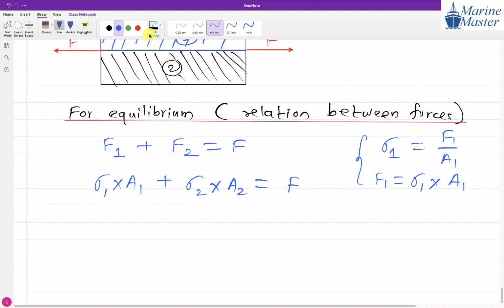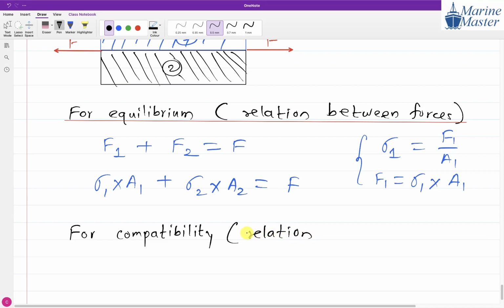Now, the second point is what? For compatibility. Guys, see, in mechanics there are a lot of things. I am telling you only 50% because that is what is important from the exam point of view. Few things I am not telling you, because it is not necessary from the exam point of view. But if you still need it, guys, meet me after the exam. I will tell you good books of mechanics.